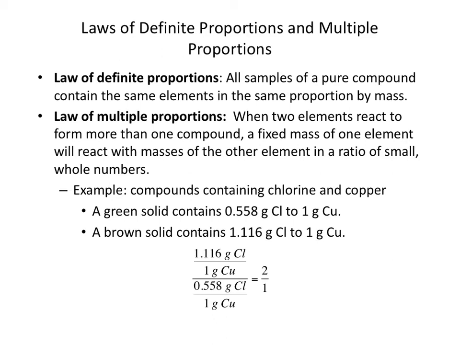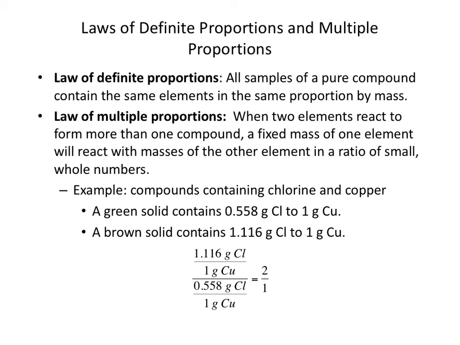The law of multiple proportions is a little bit more involved. What this was saying is that when any two elements react to form more than one compound, a fixed mass of one element will react with the mass of the other element in a ratio of small whole numbers. And so, what they found is, 1 gram of copper would react with 0.558 grams of chlorine, or 1 gram of copper would react with 1.116 grams of chlorine, right?